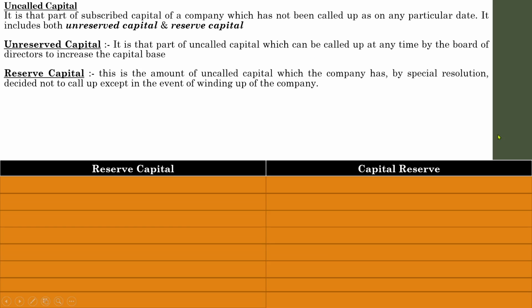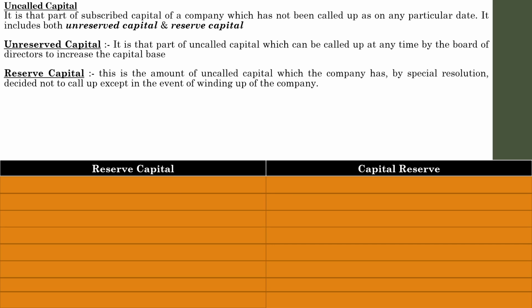You might have heard the term reserve capital. We have discussed that right now. Another one is capital reserve. See, the two items are almost similar. The only thing is the terms are inverted. That is, here reserve is first, here capital is first. Both remain the same. So, are they the same item or are they different items? That is the important thing you have to